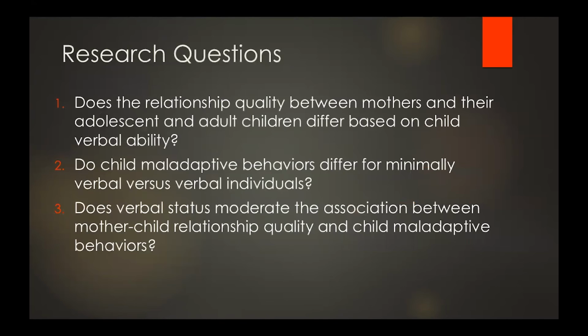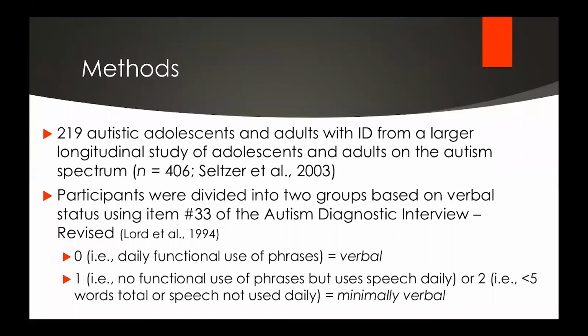So for this study, we asked 3 questions. First, does the relationship quality between mothers and their adolescent and adult children differ based on child verbal ability? Second, do child maladaptive behaviors differ between minimally verbal versus verbal individuals? And third, does verbal status moderate the association between mother-child relationship quality and child maladaptive behaviors?